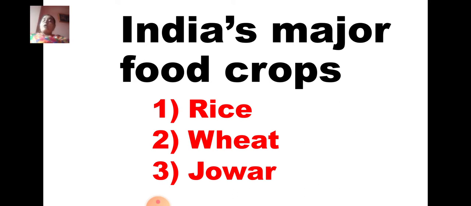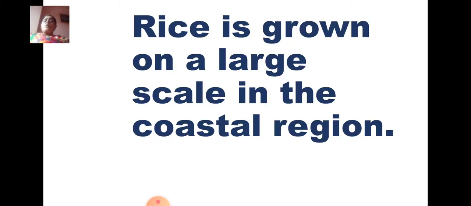So how many important and major food crops of India are there? There are 3. First one is rice, second one is wheat, and the third one is jawar. So keep in mind that rice, wheat and jawar are the important and major food crops of India. So that is what you are going to write. Now rice is grown on a large scale in the coastal region.